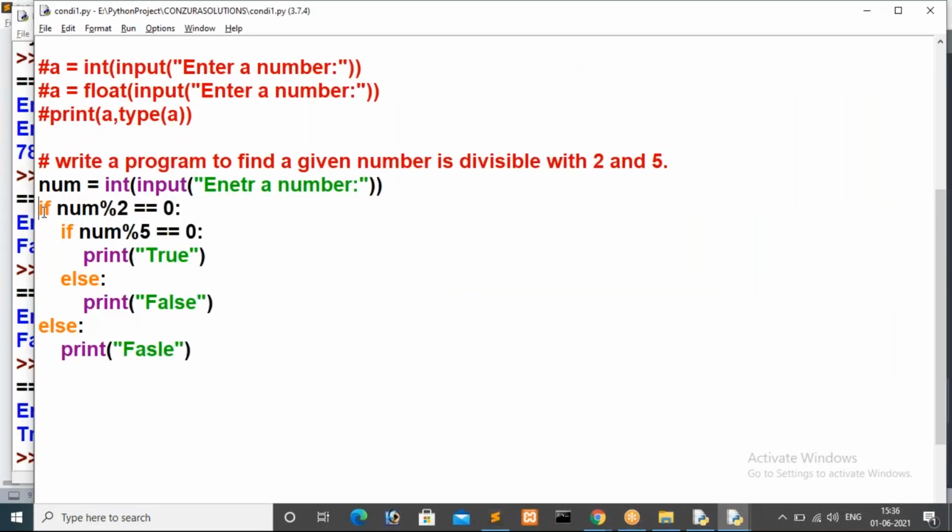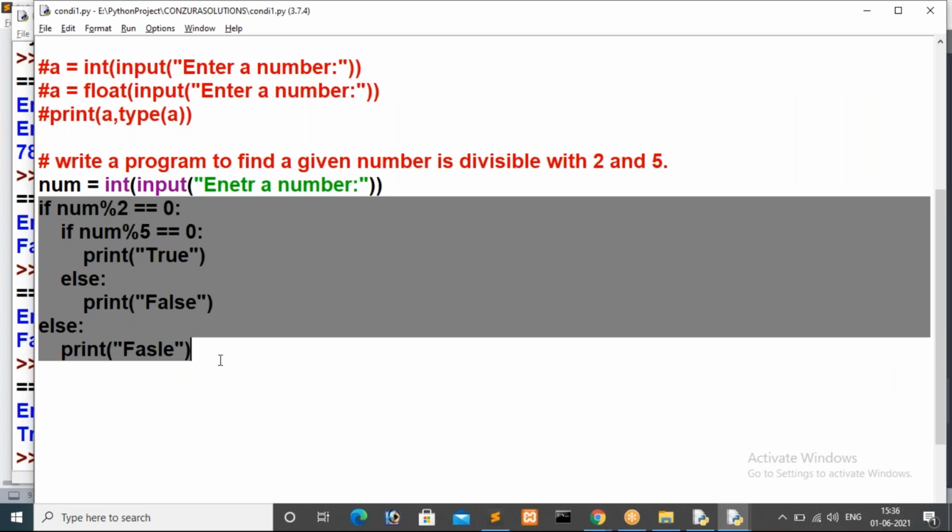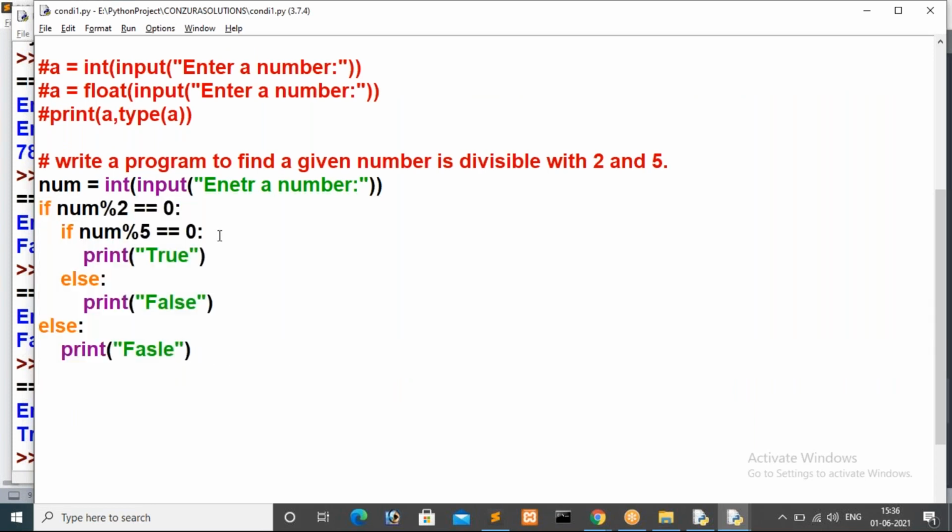This is the syntax, I mean the general form, for a nested if statement, guys. Inside an if, we have one more if statement. You can even specify, inside that if, one more if also.